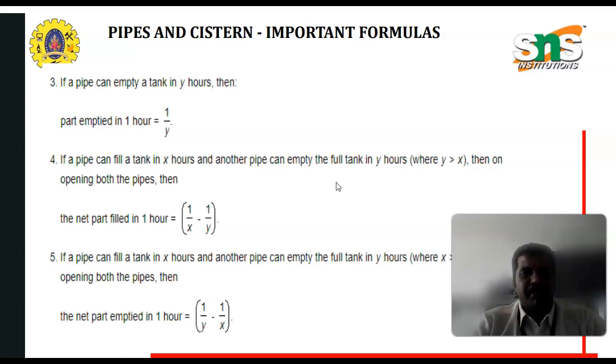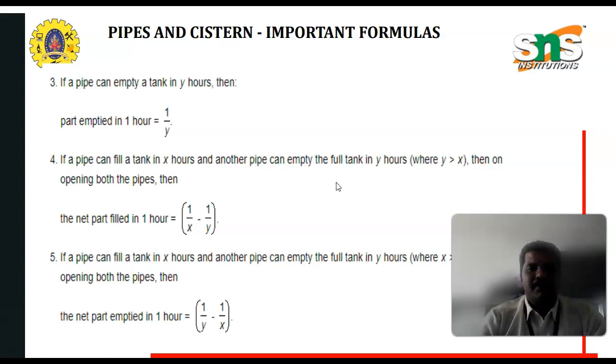Pipes and cisterns important formulas. What are the important formulas we are using? If a pipe can empty a tank in Y hours, then the part emptied in 1 hour is 1 by Y. The pipe can empty in Y hours, the time taken is Y, so the part emptied in 1 hour is nothing but 1 by Y.